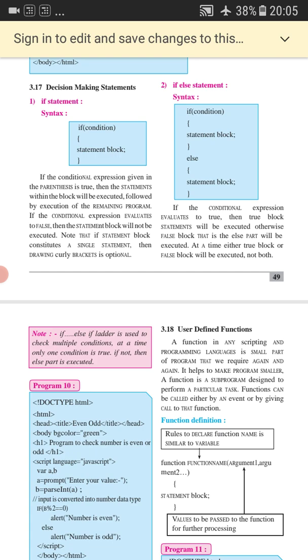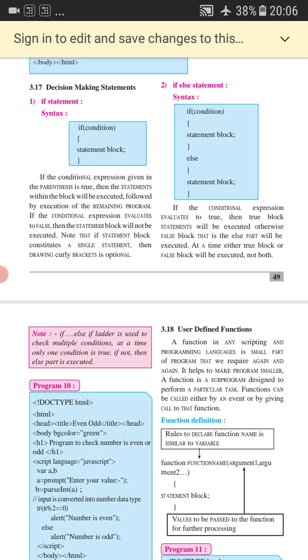Next, we also have one more category, ladder if and nested if. Nested if is when we define an if statement within another if statement. Ladder if, we also call it else if. Ladder if means we can write multiple if statements. So that is ladder if.